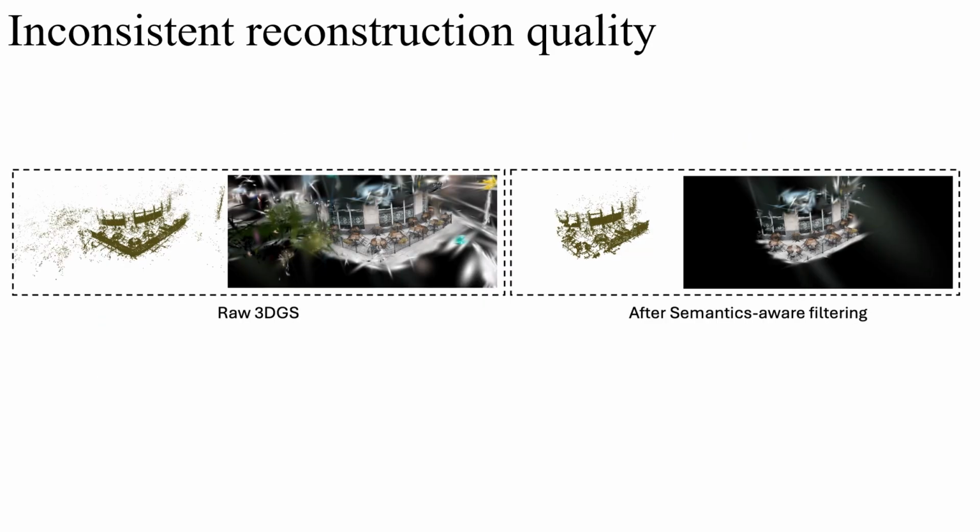Therefore, we design an optional semantic-aware filtering process to remove 3D Gaussians outside the boundary of the main region or salient region, retaining only semantically meaningful parts. In this way, we can reduce the number of 3D Gaussian tokens and the model size of the encoder-decoder.